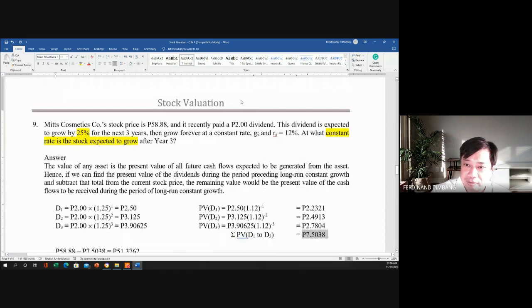But remember, class, that we are given 58.88, which is the price of the stock at year 0. That is the price of our stock at year 0.